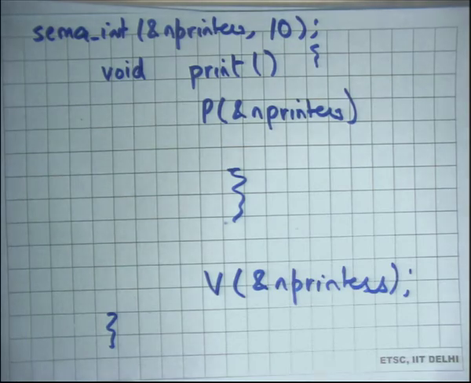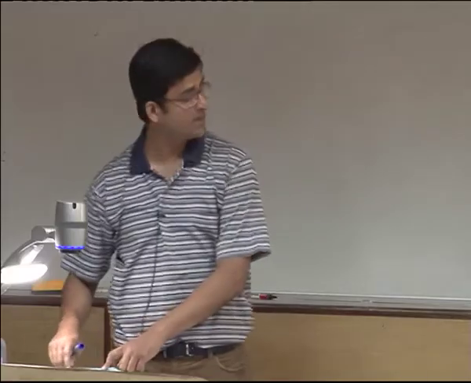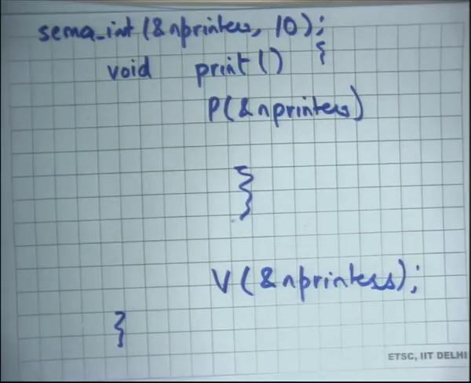So if there are 100 threads, depending on who came first, some of them will get it, and as threads are done, as threads exit, they will immediately call V, which will cause another thread to enter, right. So it will allow you to do scheduling and resource allocation across multiple threads. So semaphores for resource allocation.